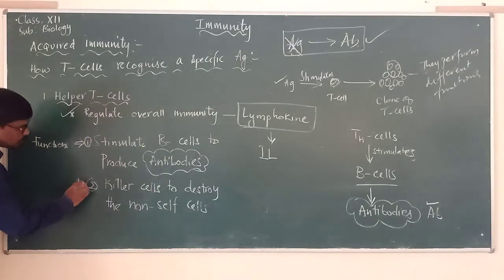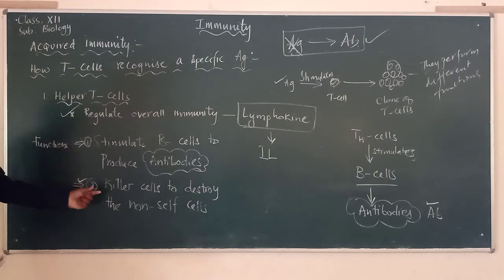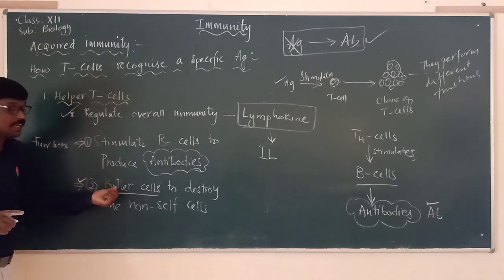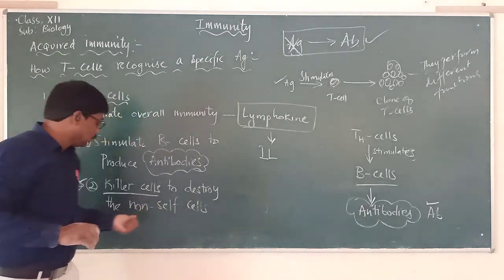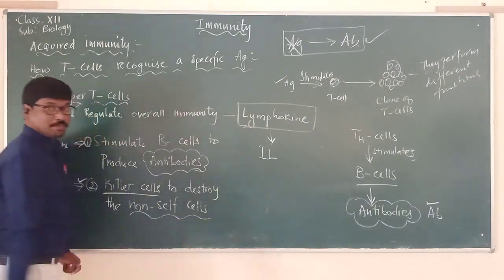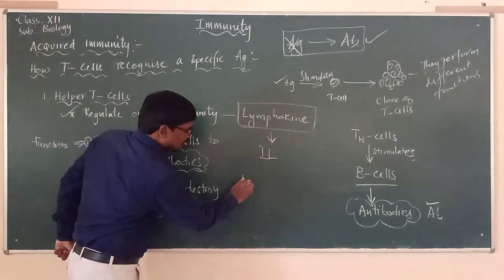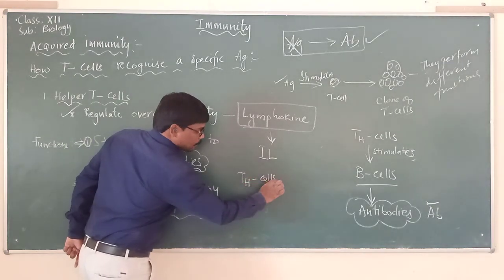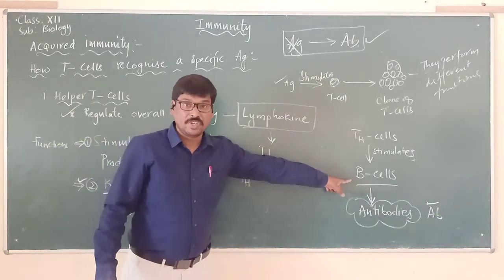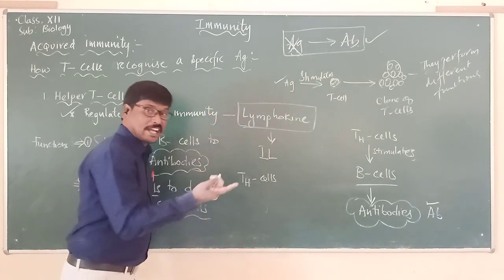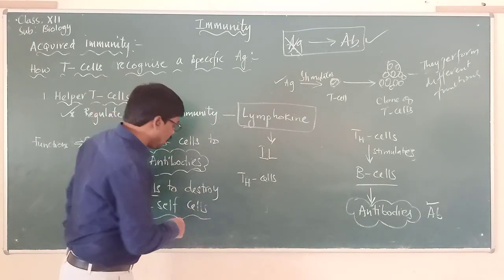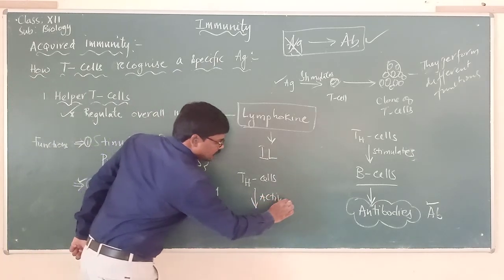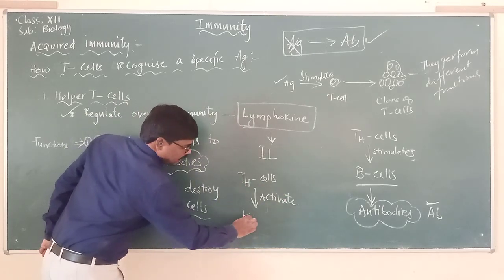And another one is that we are going to discuss the second type of T cells. They are actually called killer cells. But these T helper cells will be stimulating the killer cells to destroy the non-self cells. Which means, once the T helper cells identify a particular pathogen, they not only stimulate the B cells, but they also stimulate the second type of T cells, called killer cells.